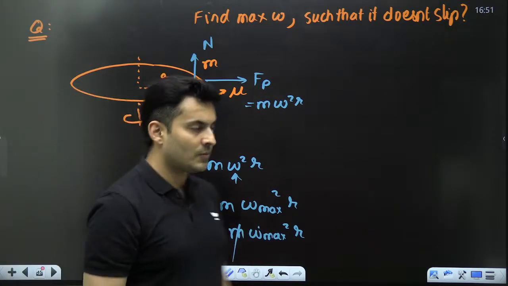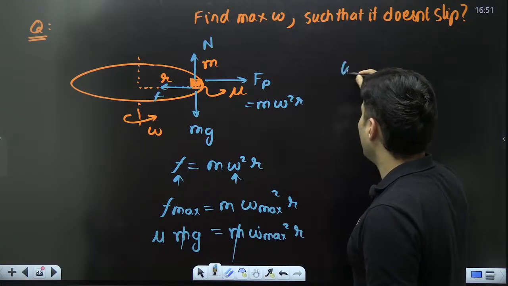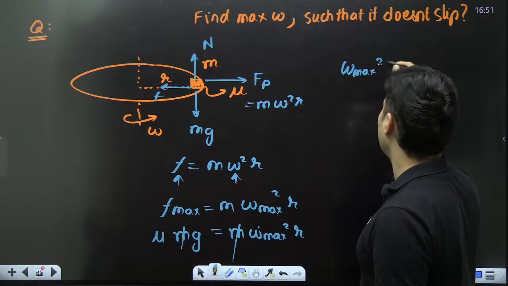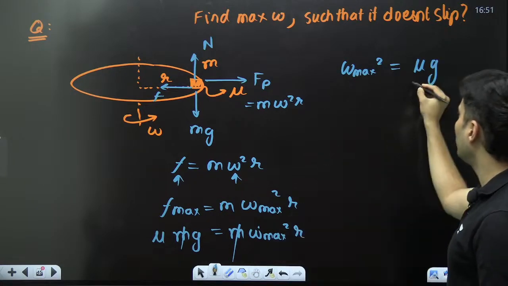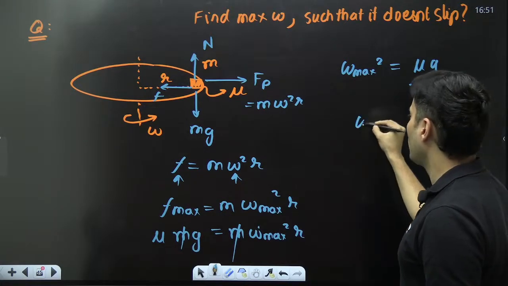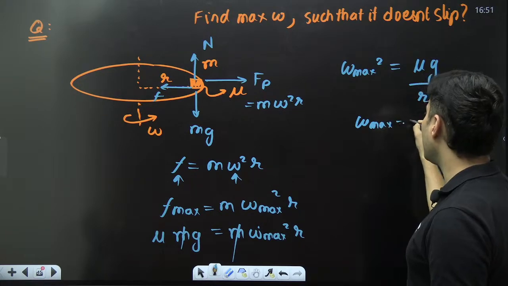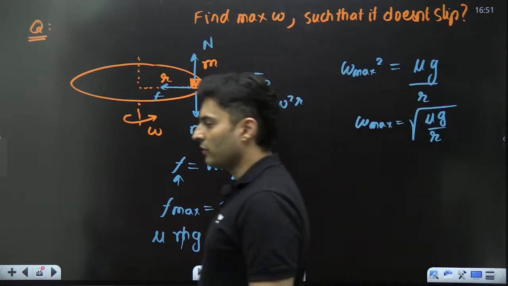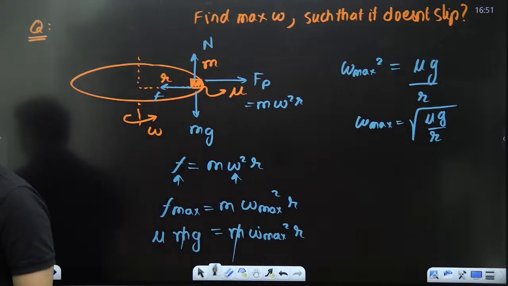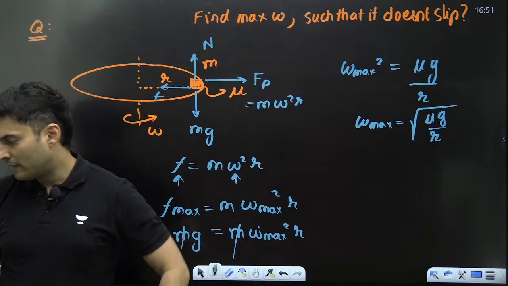M cancels. So omega max whole square is mu g on the top, and r goes below. Therefore the maximum angular speed is root of mu g by r. Exactly, that's the answer. Perfecto.